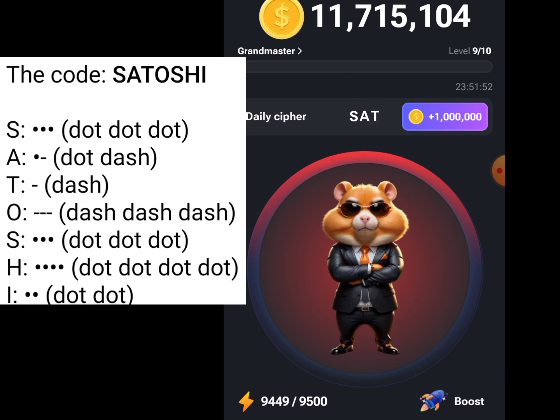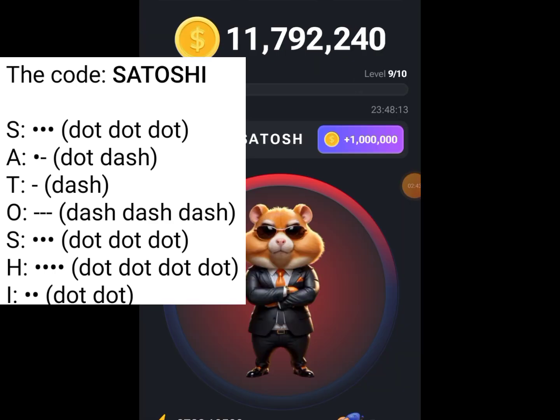Then our O is a dash in 3 places. 1, 2, 3. Then our S, that's 3 dots. 1, 2, 3. Then our H is 4 dots. 1, 2, 3, 4. Are you following? Then the last one, I, is 2 dots. 1, 2.